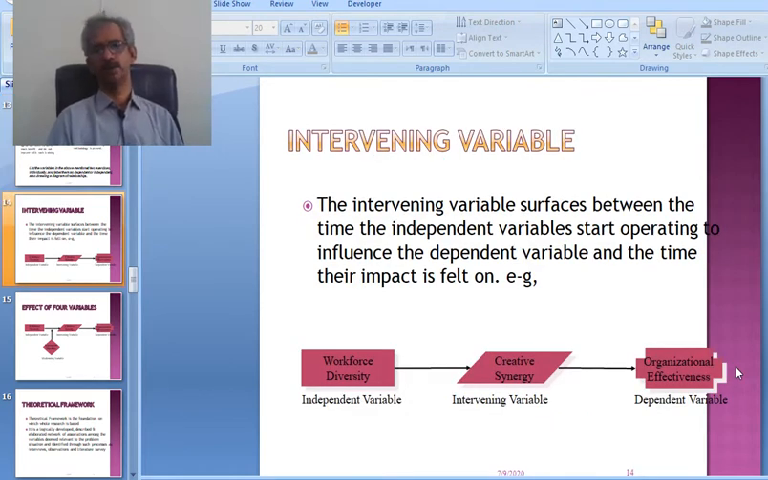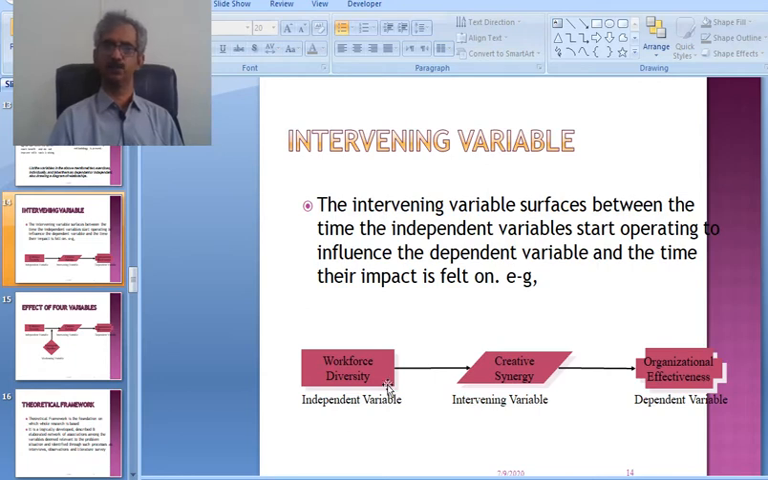Another factor or variable is the intervening variable. The intervening variable surfaces between the time the independent variables start operating to influence the dependent variable and the time their impact is felt. So this variable plays its role when the independent variable starts to operate to influence the dependent variable, and especially at the time of their impact.